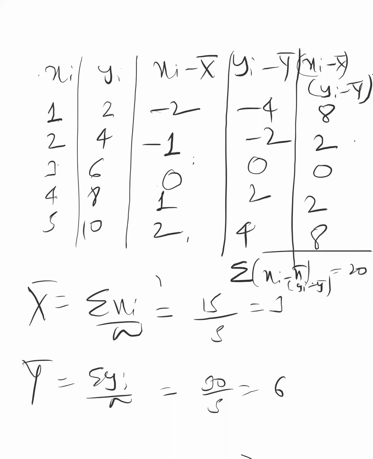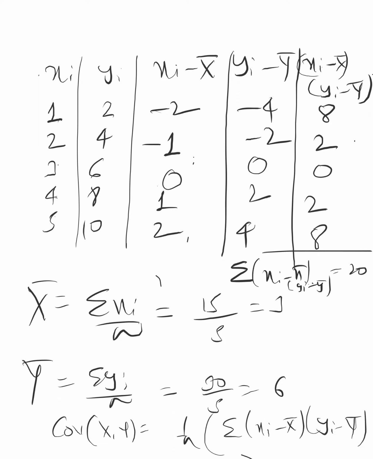Okay, so the formula is what you know. Covariance of x and y is equal to 1 upon n summation of xi minus x mean into yi minus y mean. That summation came out to be 20, right? So 20 upon n, which is 5. So 4. So covariance is 4.